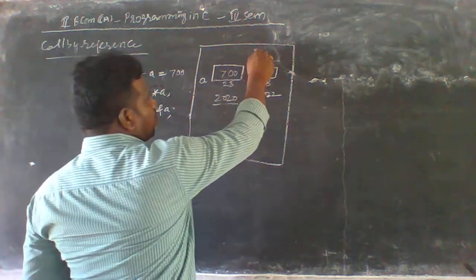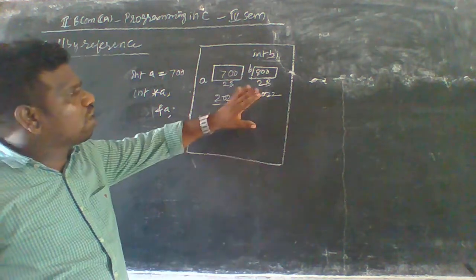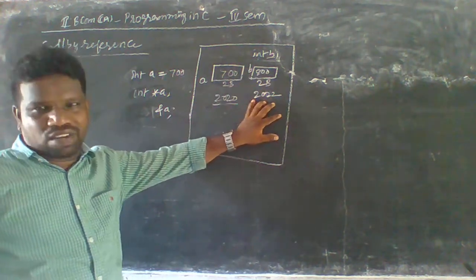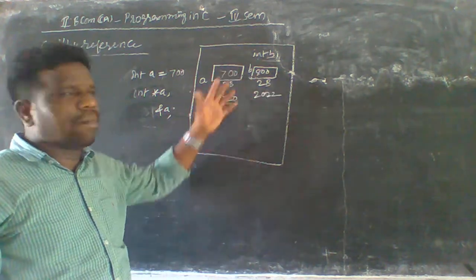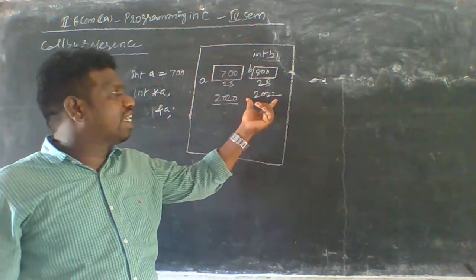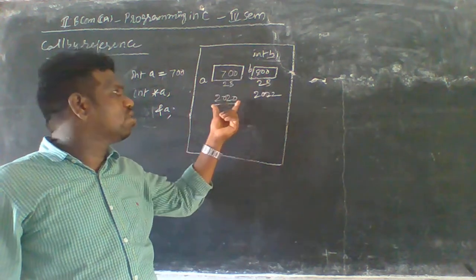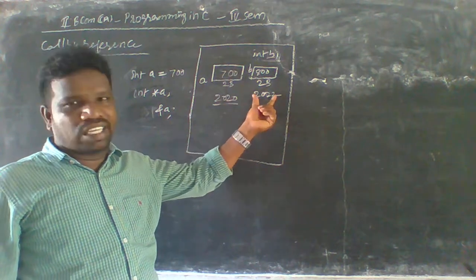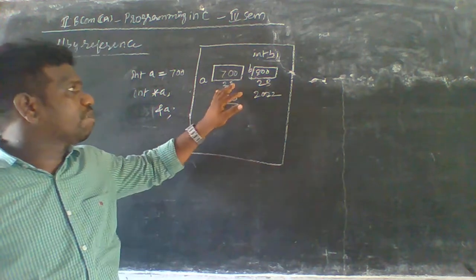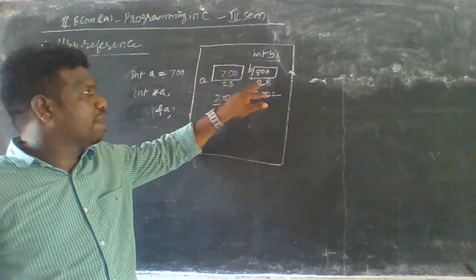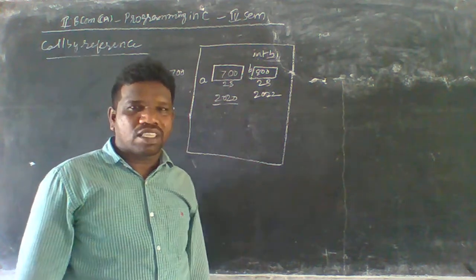So this location is not an exact location, because B can be placed anywhere in the primary memory. We simply say that we can take it side by side here. For example, it is 2020, it is 2022 here, because an integer occupies 2 bytes of memory space. So that's why it is 2020, and we add 2 bytes to get 2022 here. This is called an address.